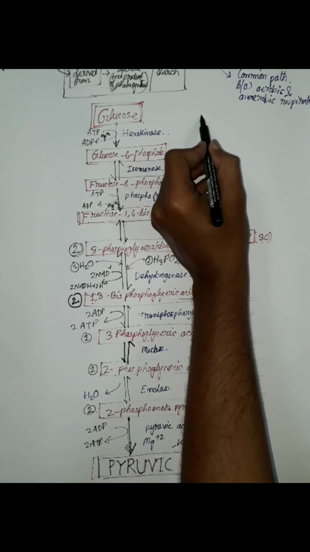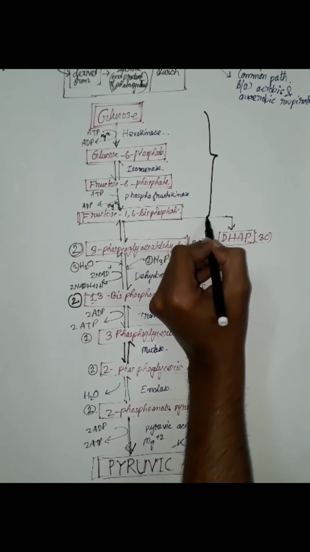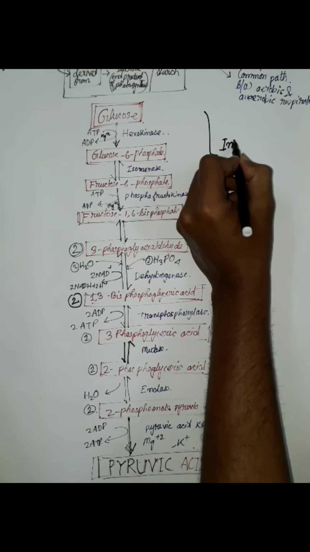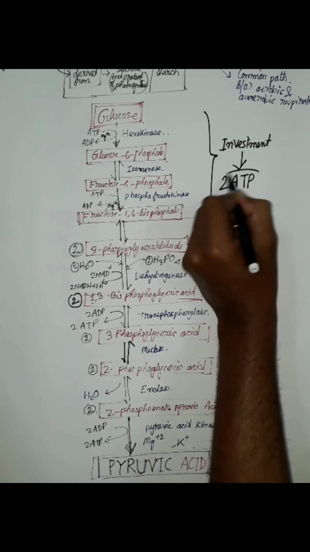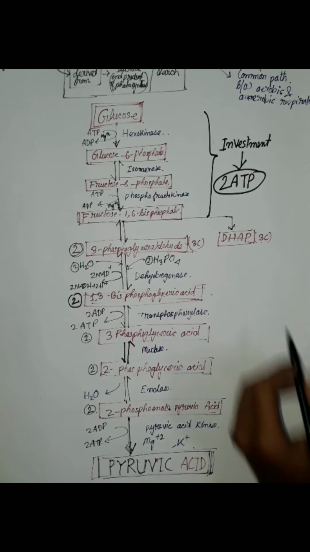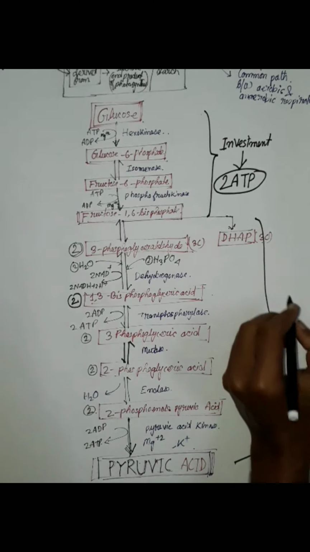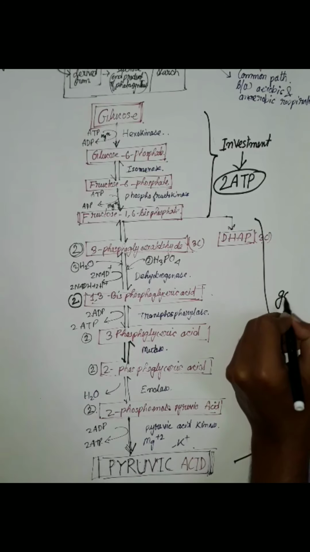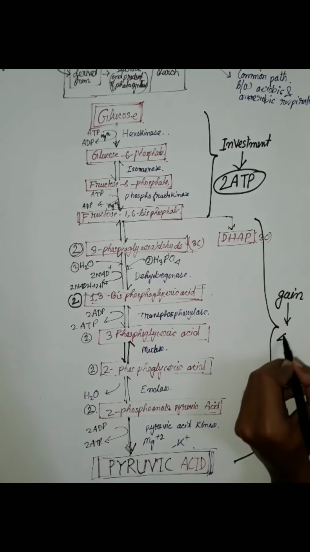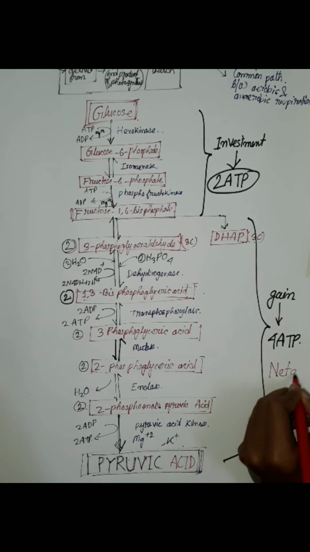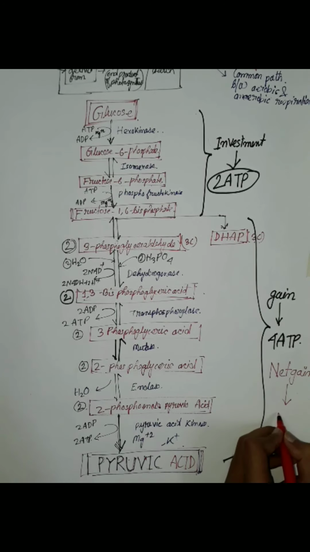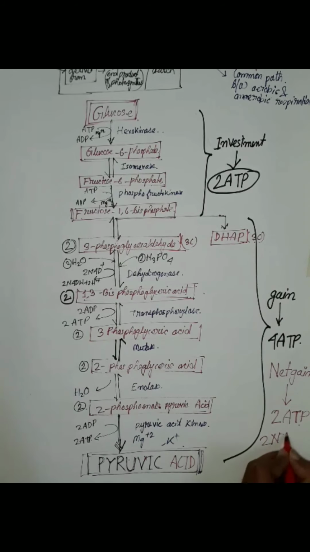Now in the whole process of glycolysis, in the first half, from glucose to fructose 1,6-bisphosphate, there is an investment of 2 molecules of ATP. In the last half, from fructose 1,6-bisphosphate to pyruvic acid, there is a gain of 4 molecules of ATP and 2 NADH. So the net gain is 4 minus 2, that is 2 ATP and 2 NADH.